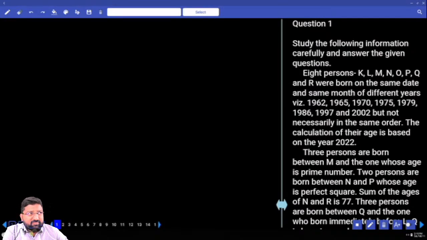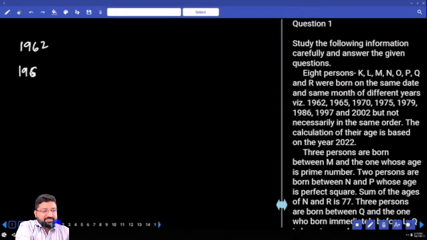So whenever you come across a question of this type, what are we supposed to do? We have to go with the years first. Write down years. The parameter that we're going to write first is years. 1962. Next, 65. 1970. 75. 79.